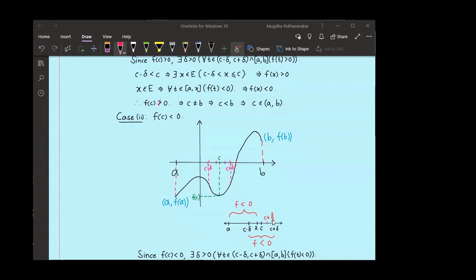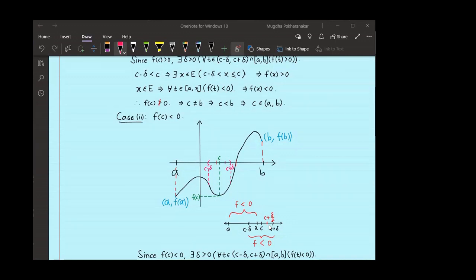For example, C plus delta by 2. Right? So which property does this C plus delta by 2 satisfy? That you take any point in between A to C plus delta by 2, f will be negative there. So C plus delta by 2 should also belong to my set E, right?